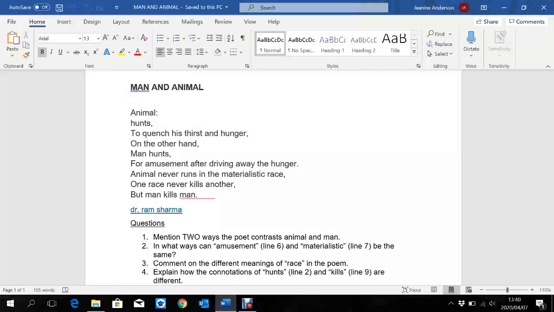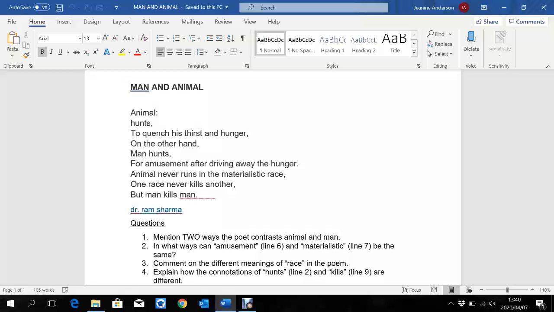So the poet is highlighting the differences between an animal and a man. And basically he's saying, this is where the figurative meaning comes in. A man is malicious. Human beings are cruel. Human beings are about what they can gain, what they can get out of the situation, even if it means hurting someone else. Whereas animals, they don't harm just for the sake of harming.